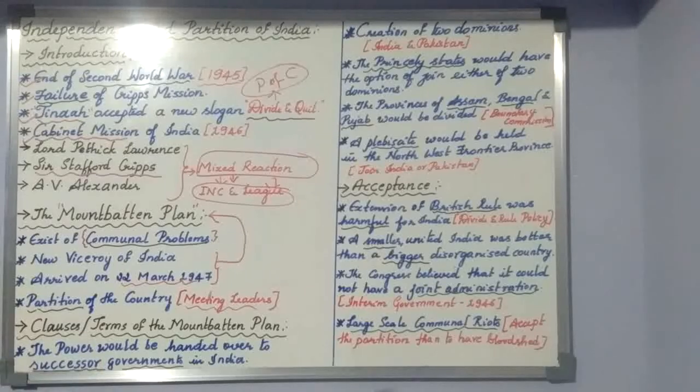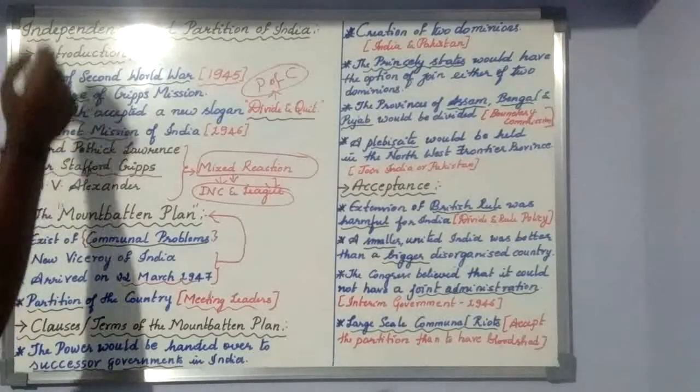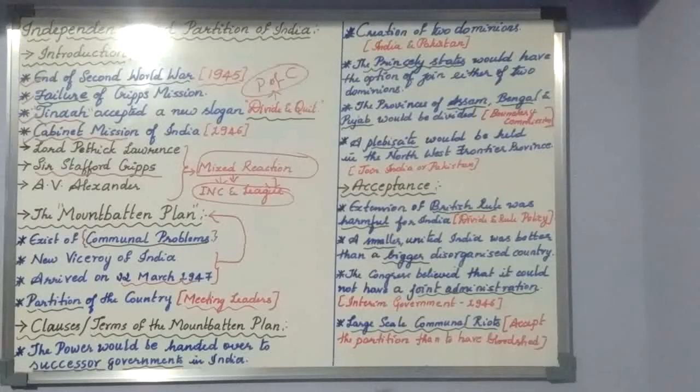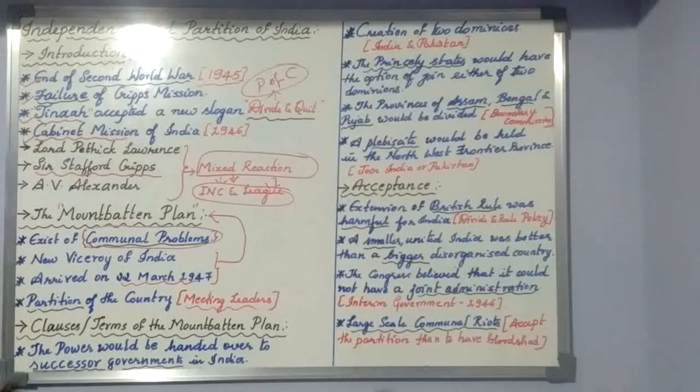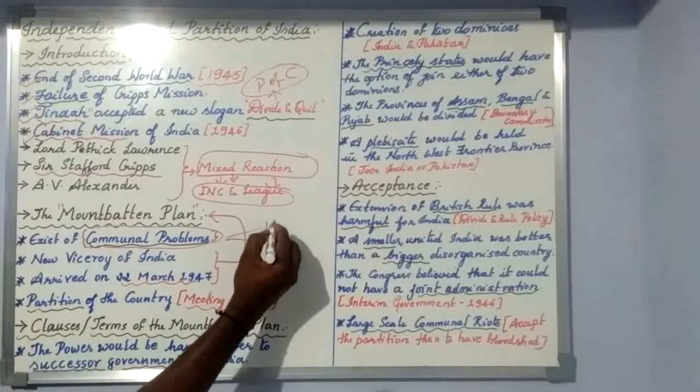Finally, after all the discussions, Lord Mountbatten came to the conclusion that the problem behind the failure of all the plans given by the British was not between the British and the Indians, but the communal problems between the two groups, the Hindus and the Muslims.